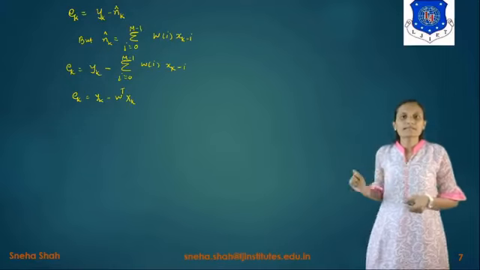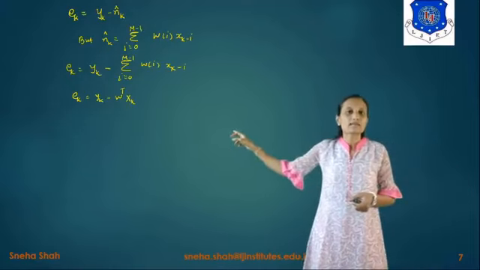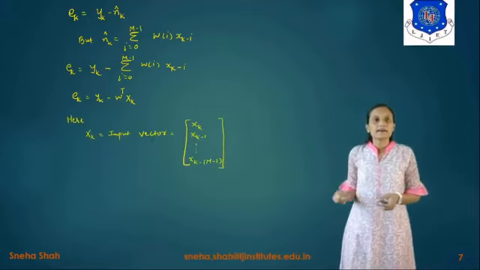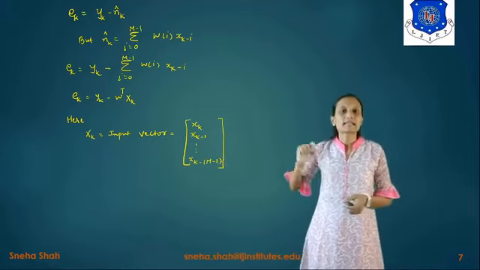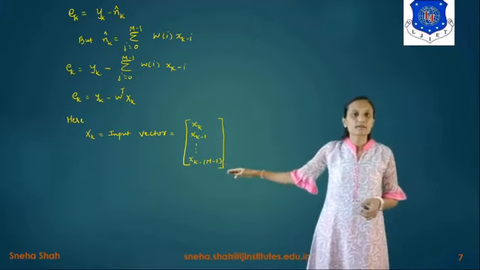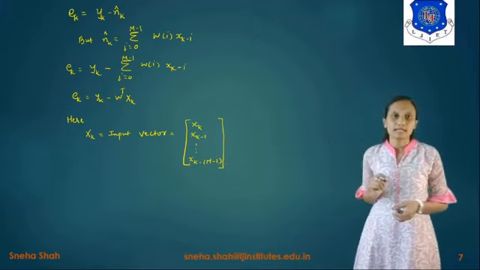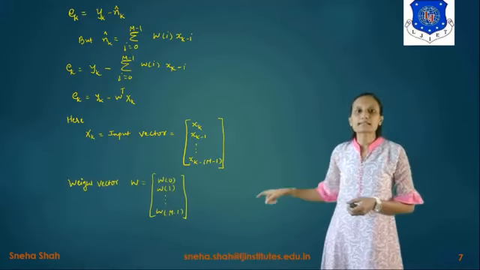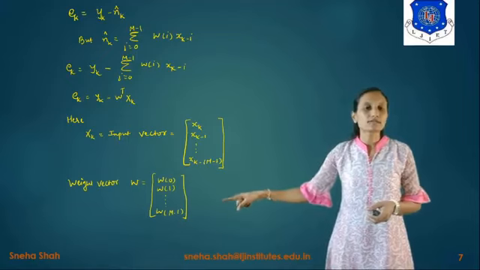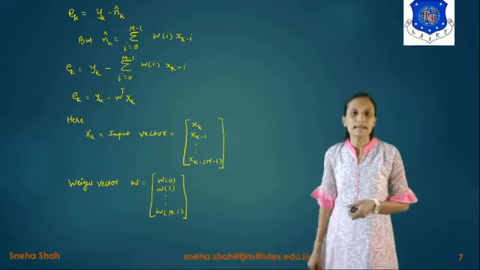So the equation becomes: e_k equals y_k minus w raised to t into x. Here the value of x_k represents the input vector, which is represented as x_k, x_{k-1}, up to x_{k-m+1}. And the value of w is considered as the weight vector, so in this it is represented as w_0, w_1, up to w_{m-1}.